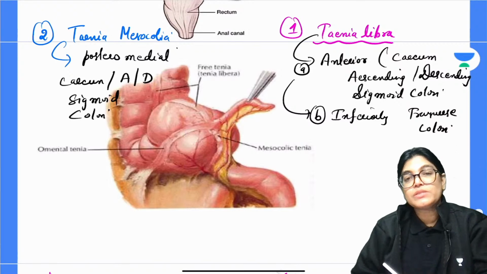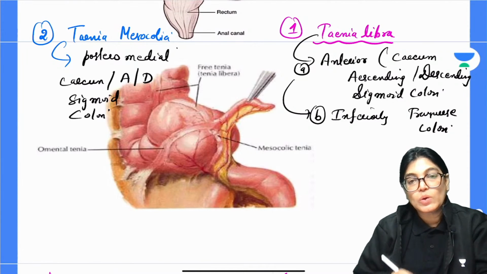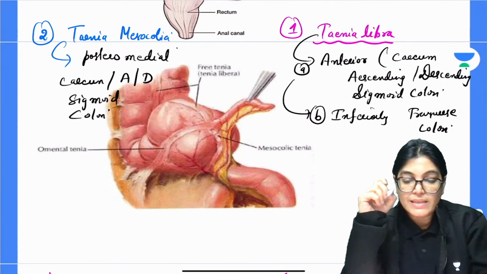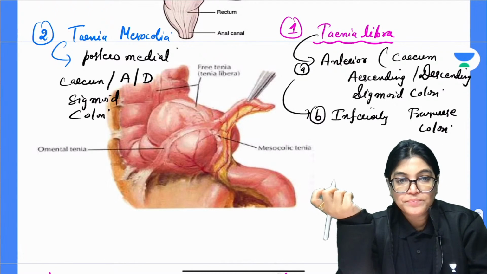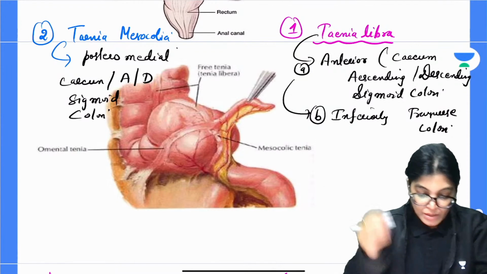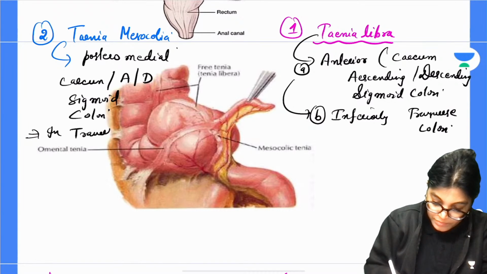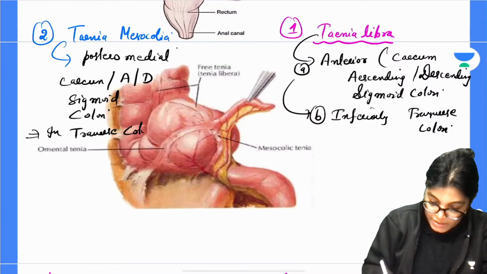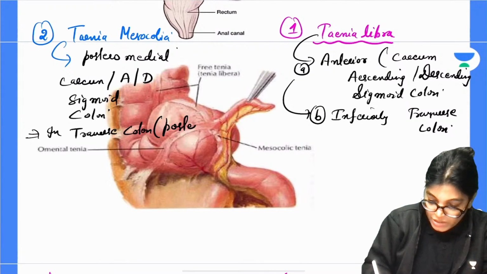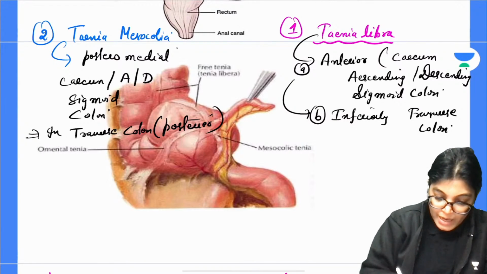And in transverse colon, it is placed more posteriorly. So in transverse colon, the location of tinea mesocolica will be posterior.